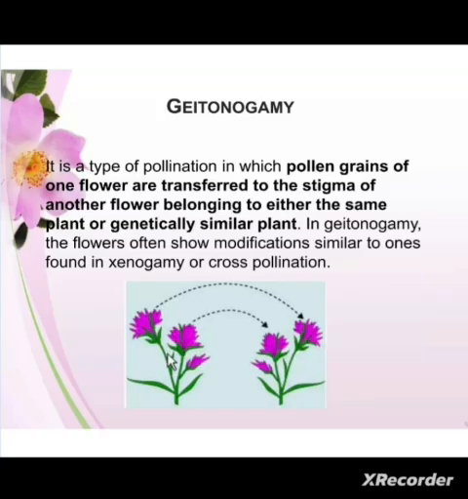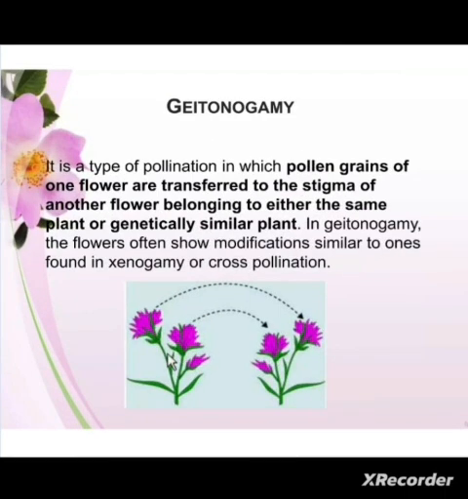Now geitonogamy, although it is functionally cross pollination, meaning involving a pollinating agent, genetically it is similar to autogamy. So genetically it is a self pollination, we have the same species, but functionally it is cross pollination, it involves the pollinating agent. So these are the two main types of self pollination.